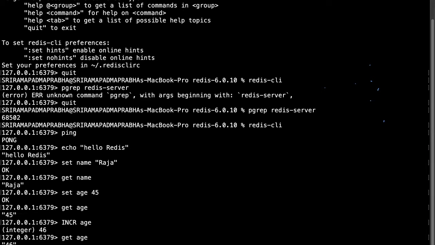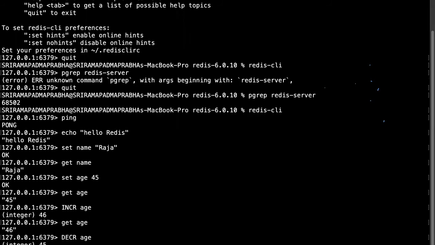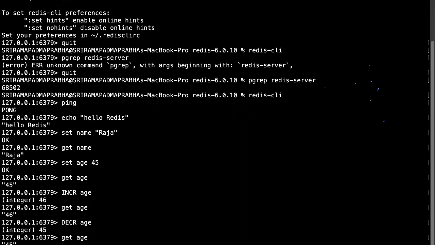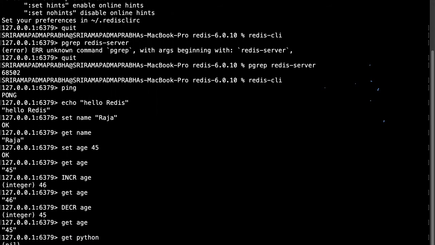For example, if you want to decrement, you can use DECR, and the key is age. Okay, enter, it's 45. Again, if you want to get age, you can enter it, and age is 45, something like this. And not only this, for example, I entered get Python. This is a non-existing key. When I enter a non-existing key, we'll get the value nil, because the value is not found. By default, the value is nil.